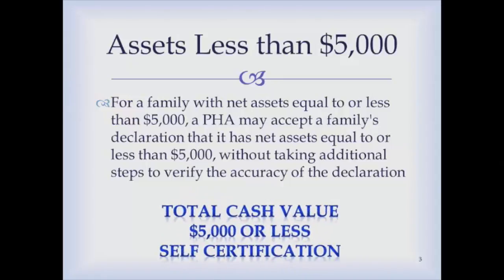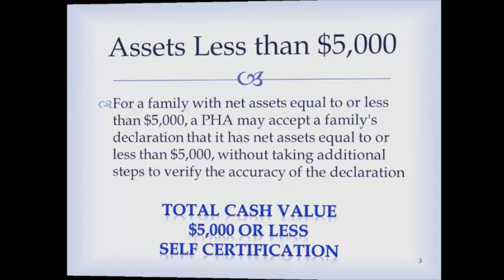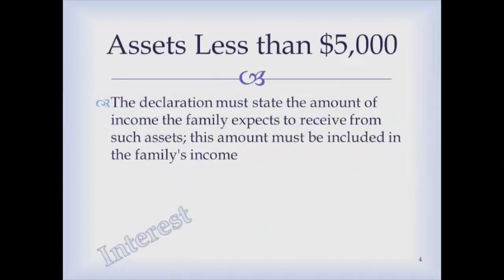So when the total cash value is equal to or less than $5,000, then your PHA may accept a family's own self-declaration declaring that it has net assets equal to or less than $5,000 without you having to take any additional steps to verify the accuracy of that family's declaration.